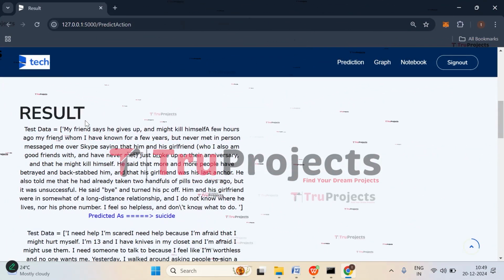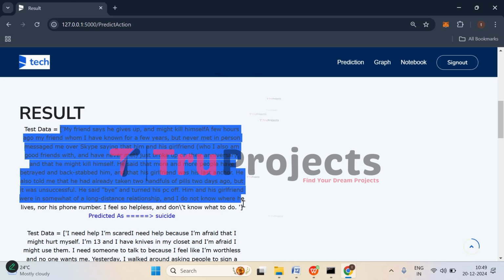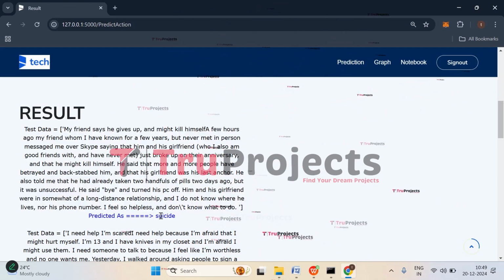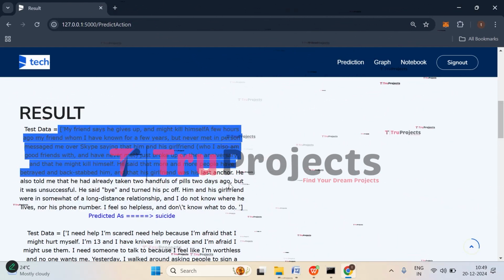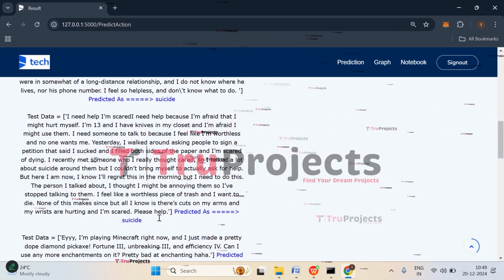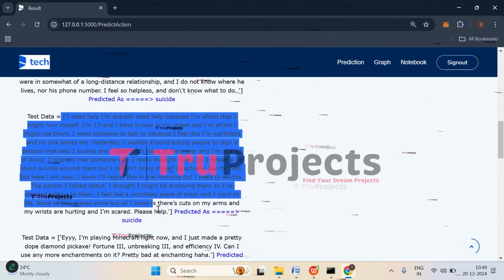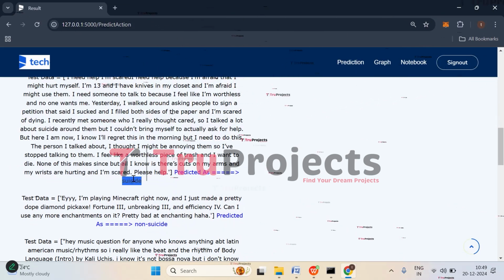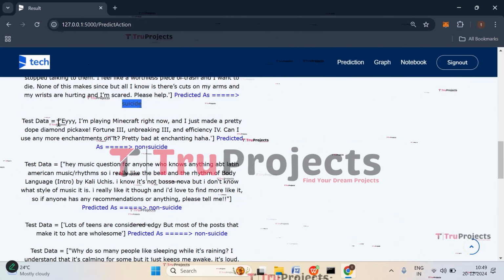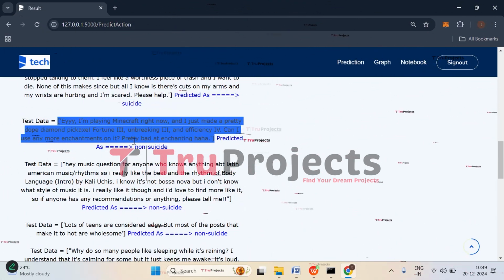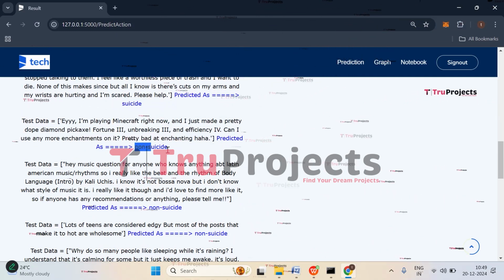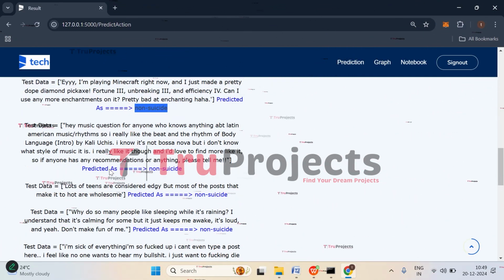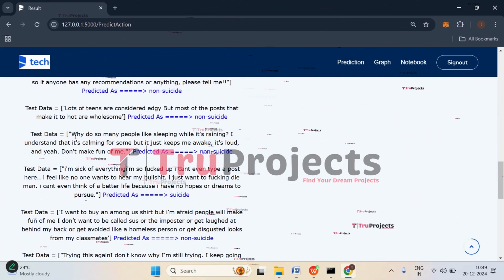In the Excel file, this is the first text that we have, and here it has been predicted as suicide. So this text belongs to the suicide class. And here we have the second text. This text also belongs to the suicide class. And here we have the third test case, where it has been predicted as non-suicide. Similarly, we have results for all other cases also.